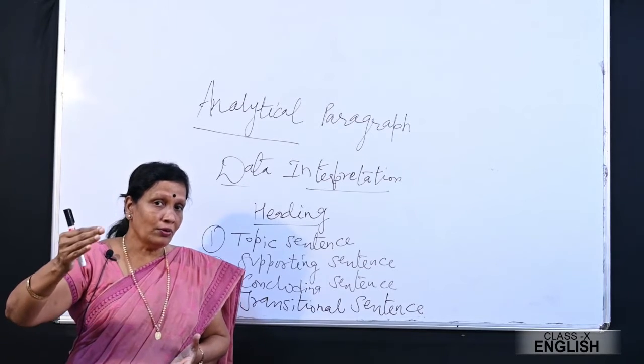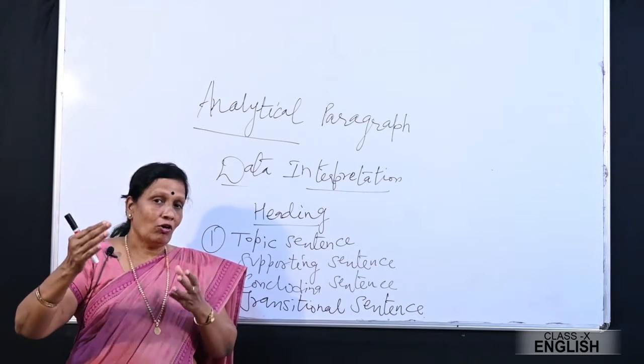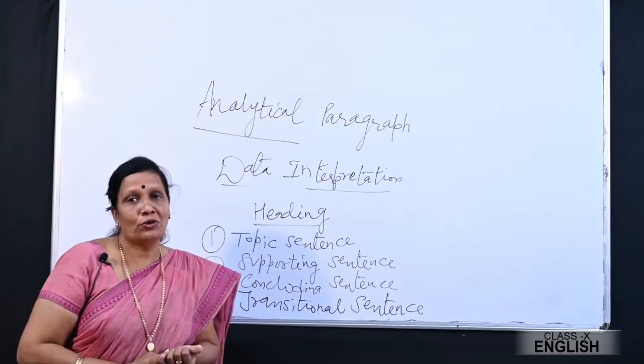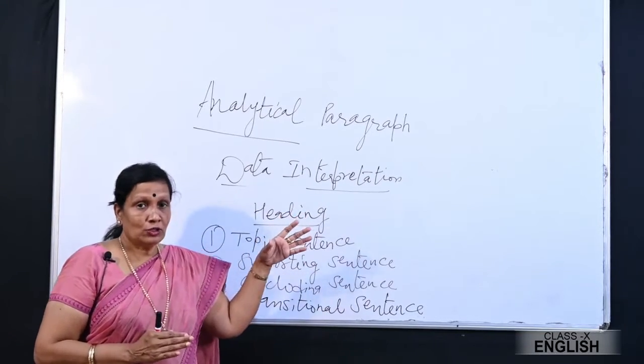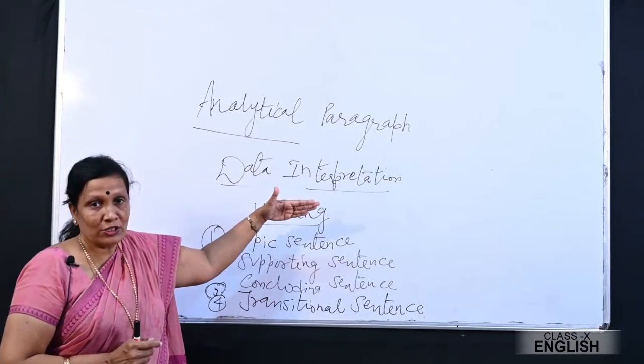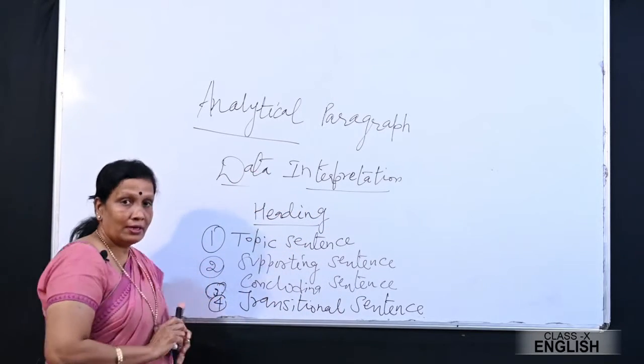So you can conclude by saying that, or maybe again one quote or slogan in the end related to the topic. So the topic comes in the beginning, and also while you are concluding.